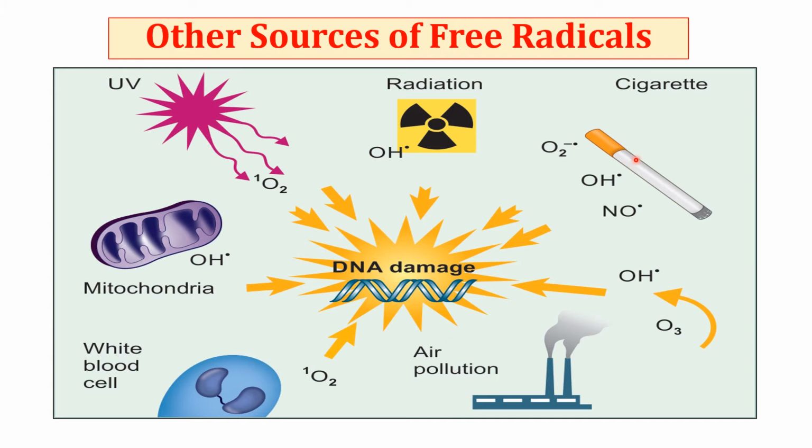Cigarette smoke is a complex mixture of numerous free radicals and ROS. It contains nitric oxide radical, nitrogen dioxide, and peroxynitrate. Peroxynitrate possesses very strong oxidation and nitration capabilities, leading to damage to molecules in cells such as DNA and protein.